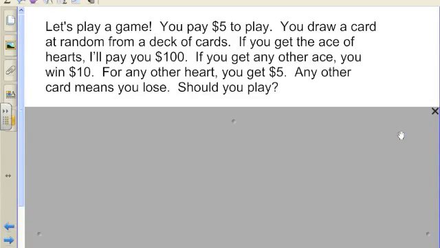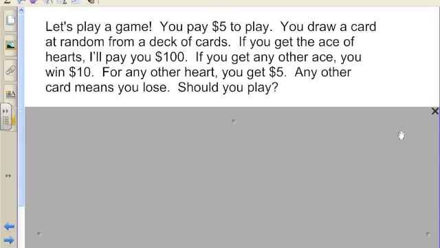All right, we're going to just start our discussion about Chapter 16 with a little pretend game. So you're going to pay $5 to play this game. Maybe it's like at a carnival, maybe a lagoon. You draw a card at random from a deck of cards. If you get the ace of hearts, I'm going to give you $100.